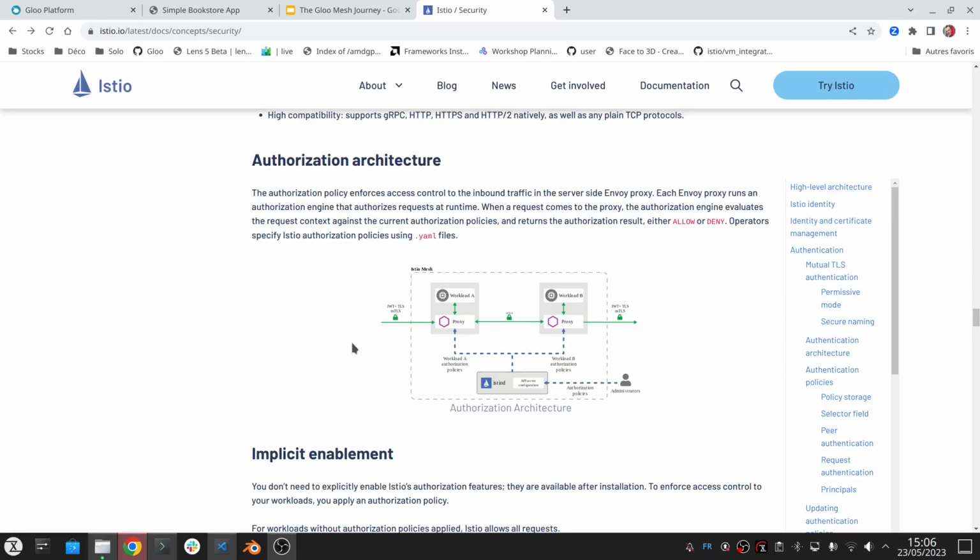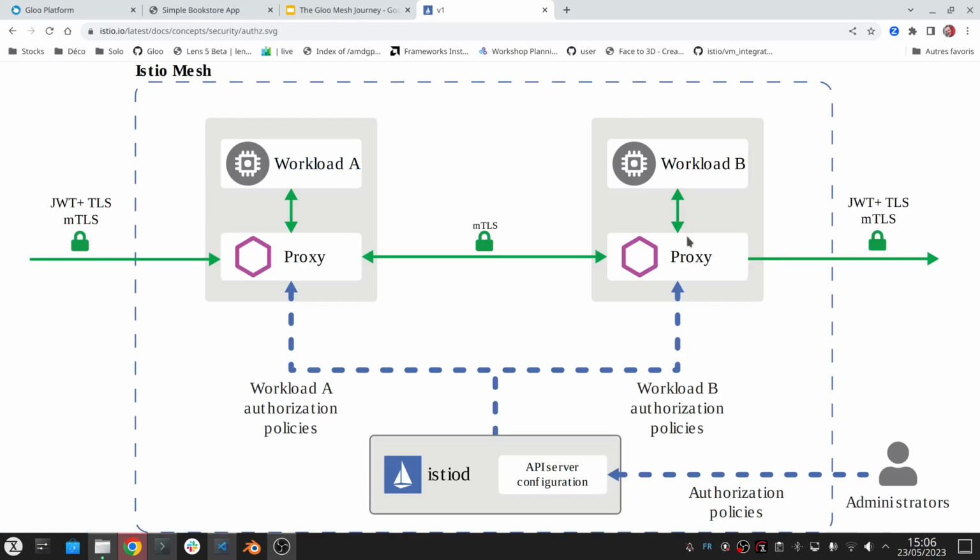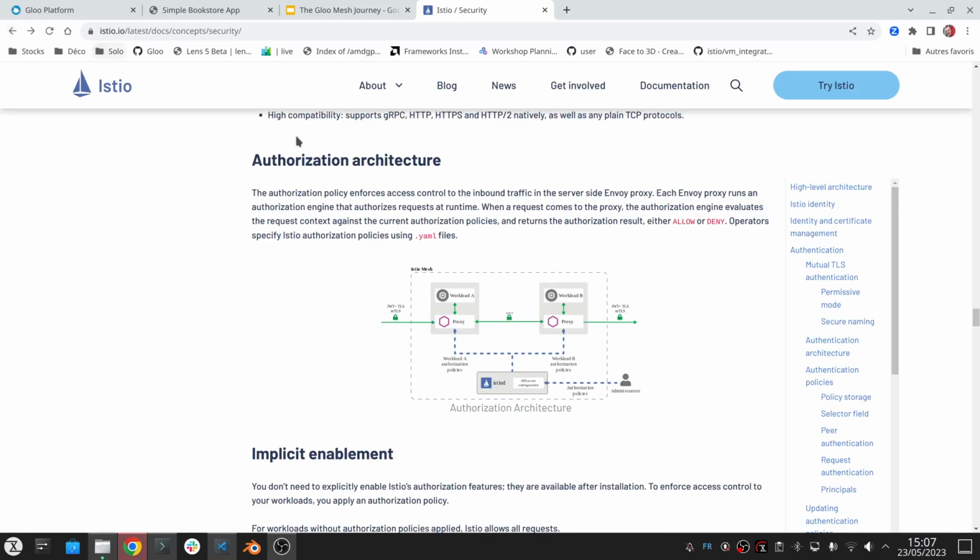With Istio, you can apply what we call authorization policies that are going to be enforced by the target service. So you define the authorization policies, and the control plane is going to configure this proxy in each pod to enforce them. But that means that if you have hundreds of services, you need to define hundreds of authorization policies, which can be quite complicated.